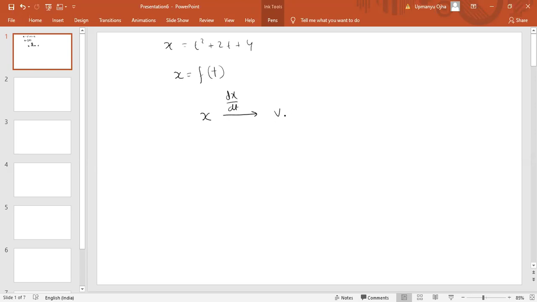Fine. Now we got velocity as a function of time t. Now from velocity, if I have to get acceleration, what do I need to do? I need to differentiate, dv by dt. Now the reverse case. Reverse means if a is given as a function of time t, and we have to get velocity, you have to integrate this, means integration of a dt. You will get velocity. And if velocity is given as a function of time t, and you have to get displacement, we need to integrate this, means integration of v dt. So that is what it means.